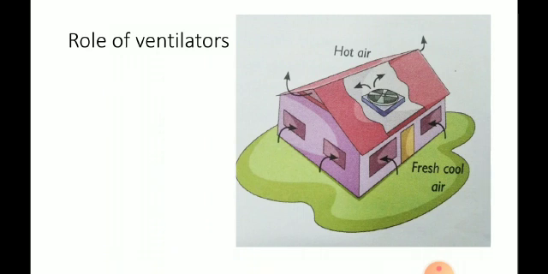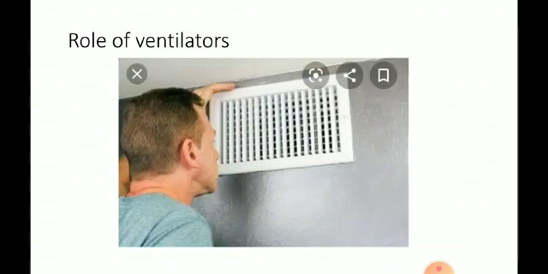So we use ventilators. That means if there is hot air inside the room, the ventilators help to get fresh air, and the room will always be fresh and cool with the help of the ventilators. The cool air from the windows rushes into the room and takes the place of hot air. In this way, the air in the room stays fresh and cool. The smoke in the factories is released into the outer space through chimneys in a similar way.